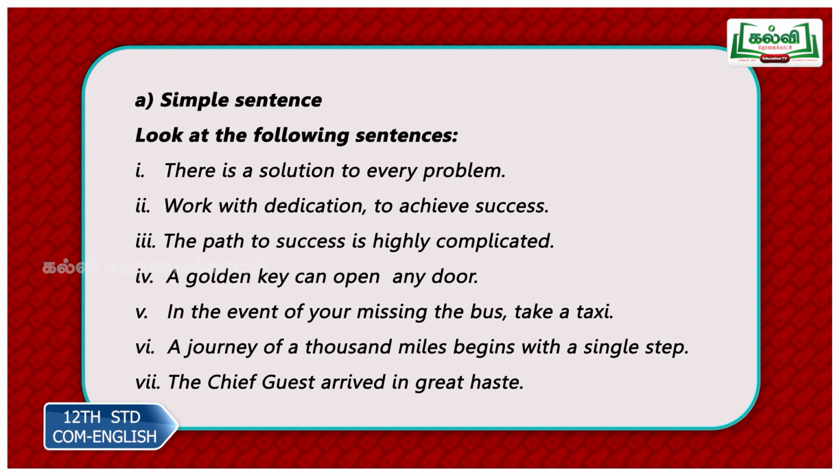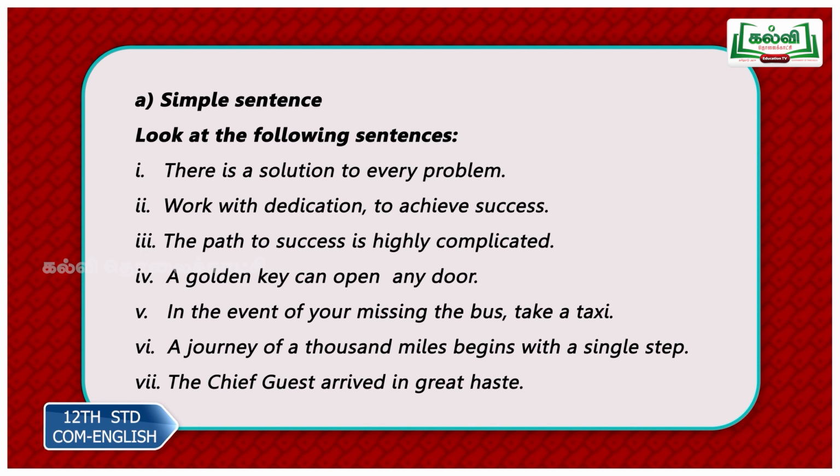In the event of you missing the bus, take a taxi. Now simple sentences can be lengthy. Still, you identify the finite verb, the number of finite verbs and find out whether it is a simple sentence or not. Now in the event of, it is a phrase. You were missing the bus. Missing, it is a non-finite verb, participle. So take a taxi. Take is your only finite verb. Though the sentence is lengthy, it has only one finite verb, take. Therefore, it is a simple sentence.